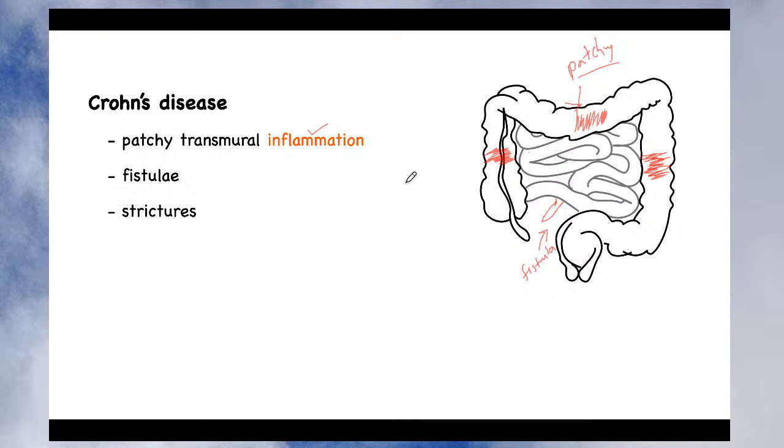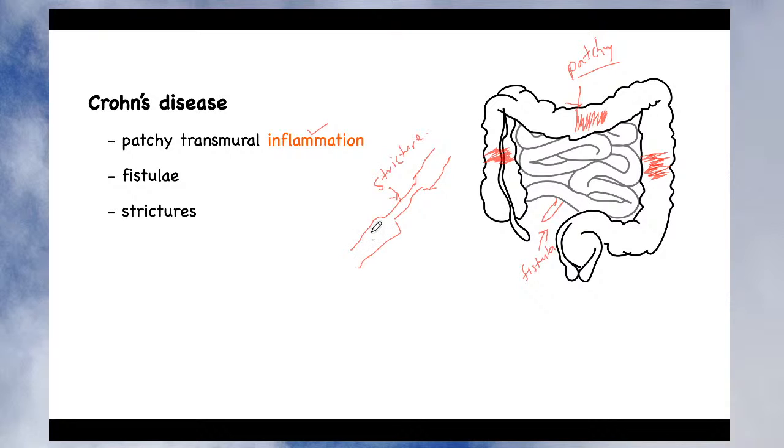Thirdly, it also presents with stricture. What do you mean by stricture? Suppose this is your small intestine, and a portion of the small intestine suddenly narrows down. Suppose this is the original diameter of your small intestine, and then at this area there is a narrowing of the intestinal diameter, and then again the normal diameter is there. This posture is called a stricture. Since the patient is suffering from a stricture, it will also add to the inflammation. So inflammation occurs at the portion where there is the problem.